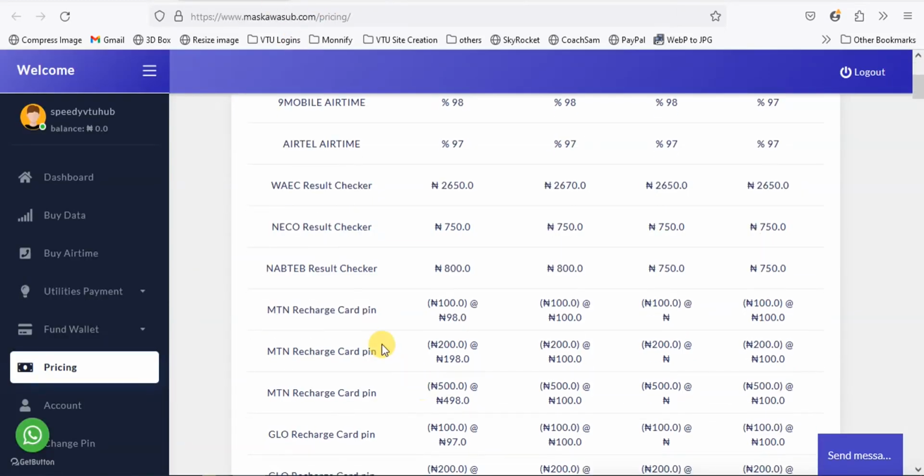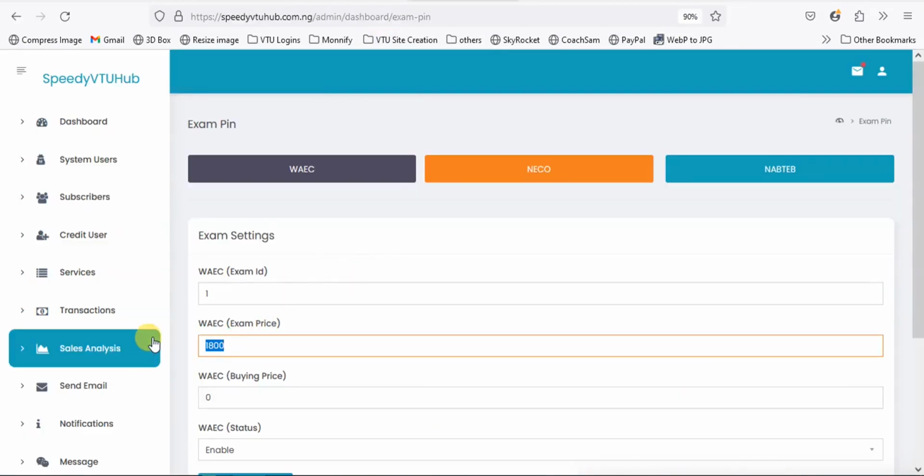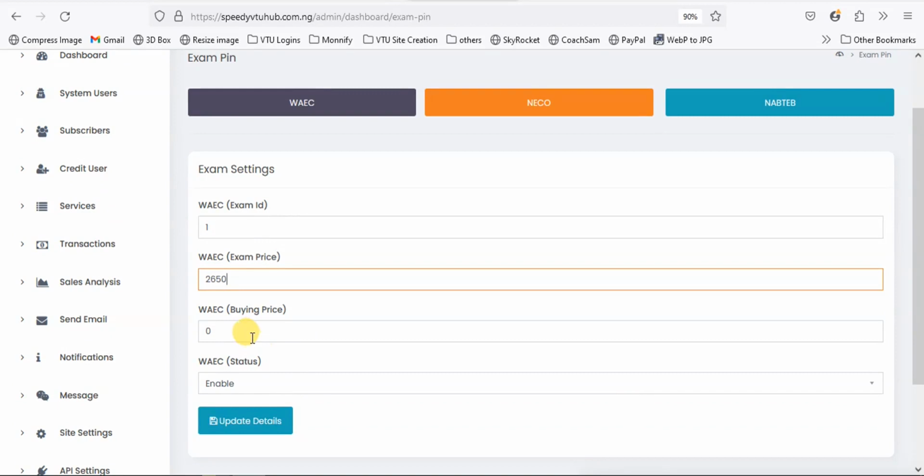The WAEC result checker is 2650. So this is 2650, the exam buying price. Okay, this is the buying price, 2650, and this is the selling price. Let's say 28, for example.